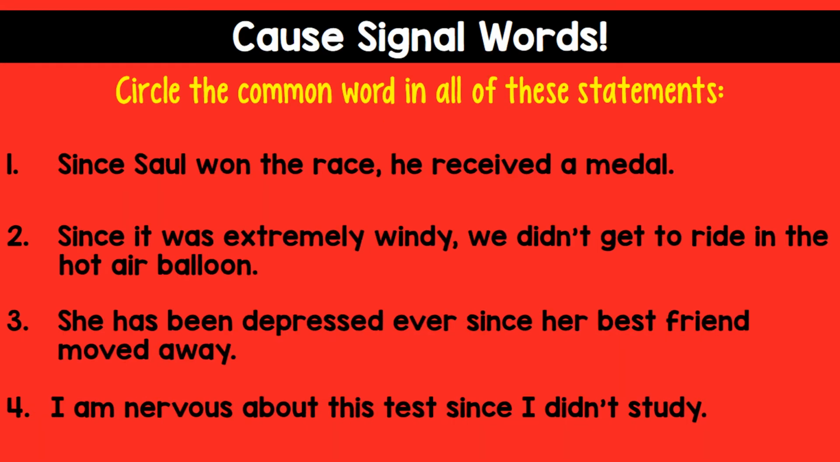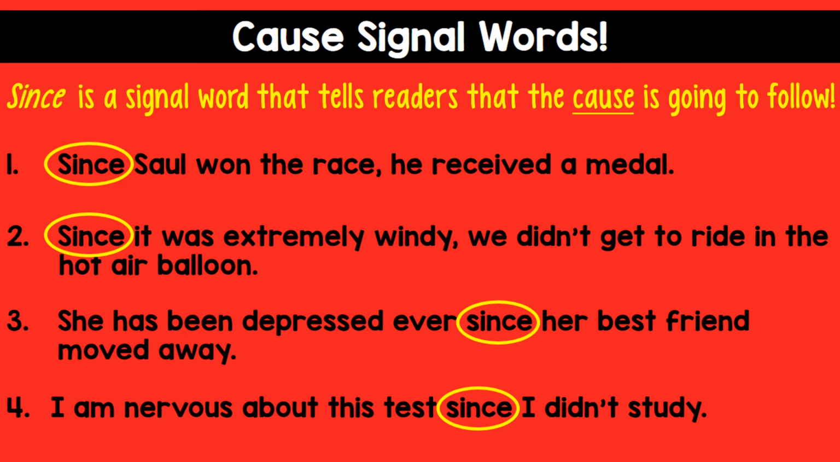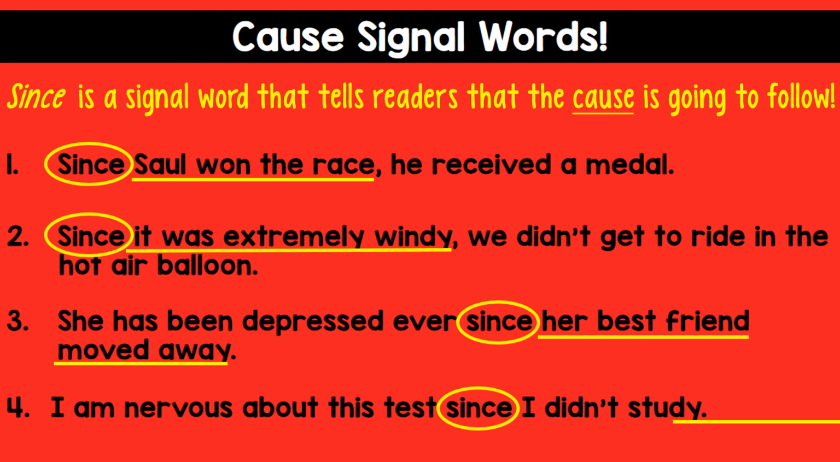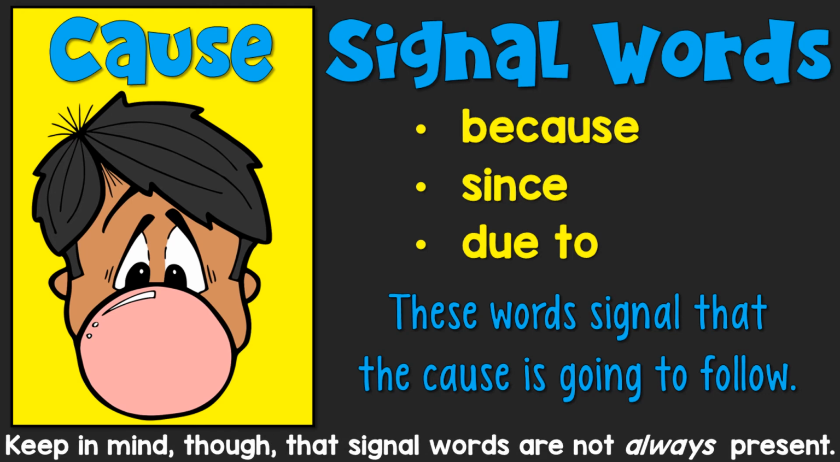And then let's circle the common word in all of these statements that we've just seen. We've got since, since again, and again, since. Since is another signal word that tells readers that the cause is going to follow. Now let's take a look. These three signal words for cause signal that the cause is going to follow.